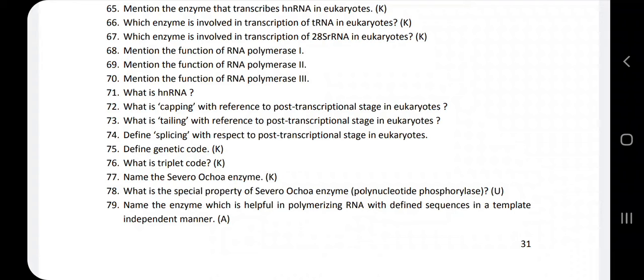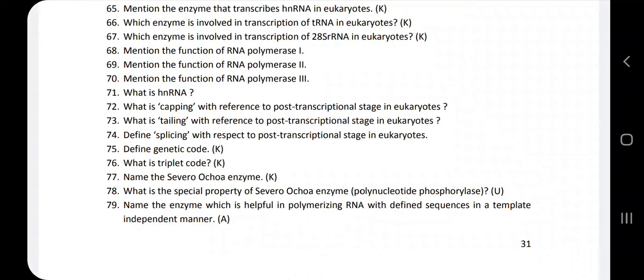Next, 71st question, what is hnRNA? hn stands for heterogeneous nuclear RNA, which is considered as the precursor of mRNA and consists of both exons and introns. hnRNA is the precursor of mRNA, which consists of coding and non-coding sequences.